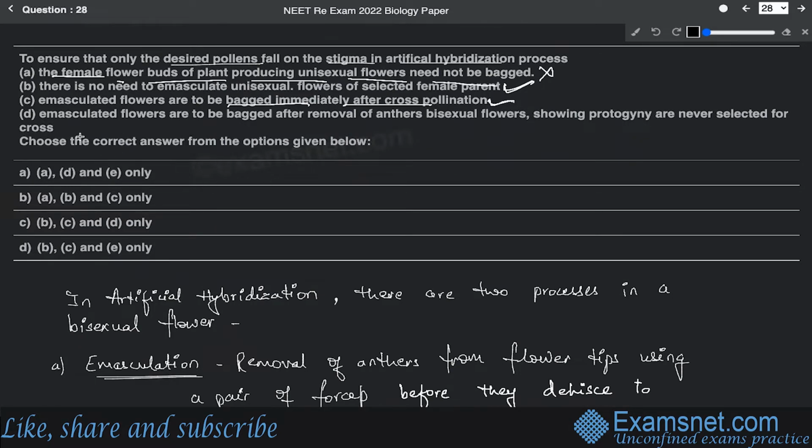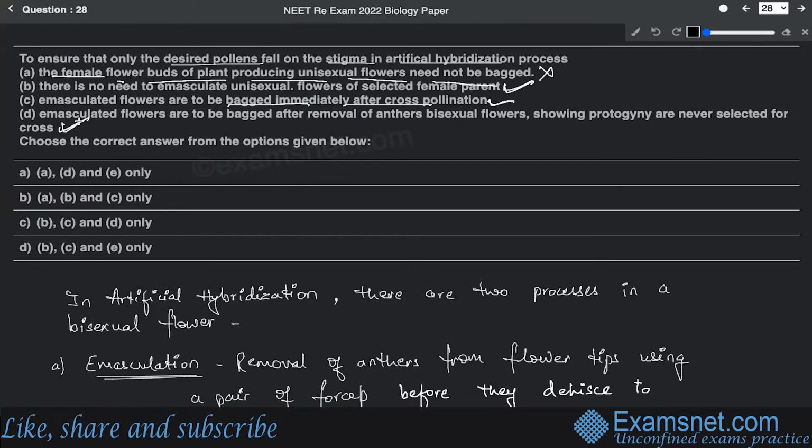Then the next statement says that bisexual flowers showing protogyny are never selected for cross-pollination. So this is also considered to be correct. Protogyny is basically a condition where the gynoecium will be maturing, that means the female reproductive organ will be maturing earlier than the male reproductive organ.